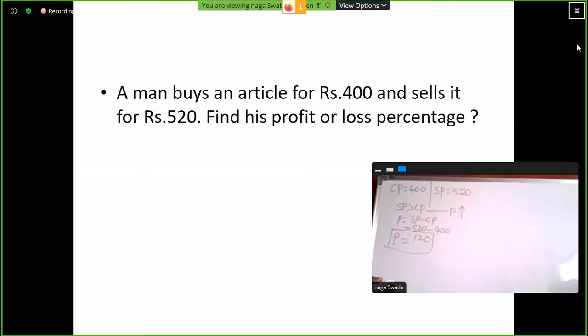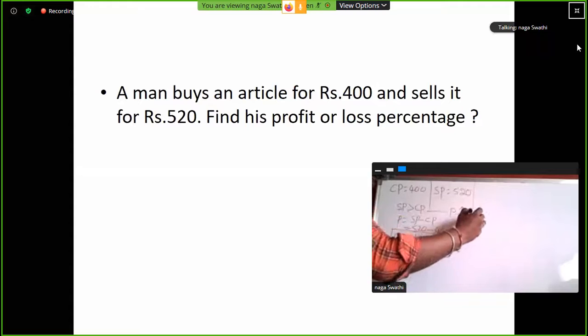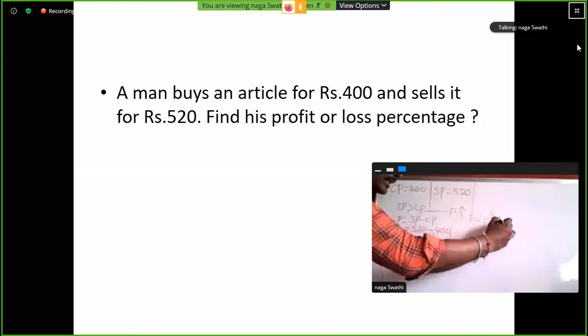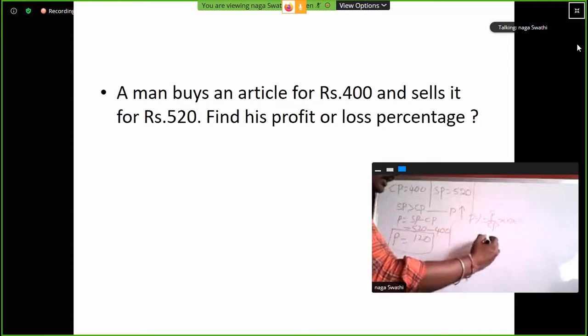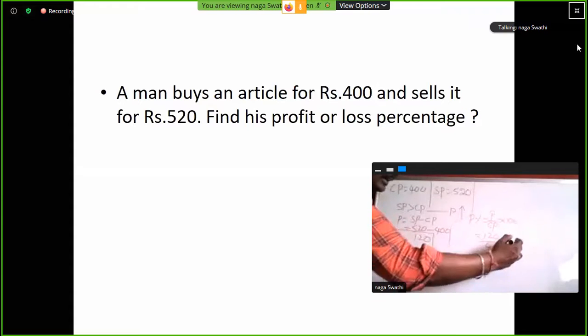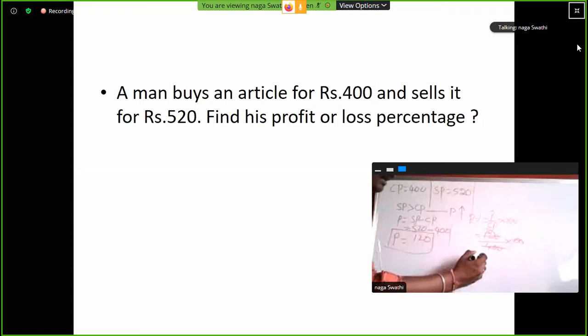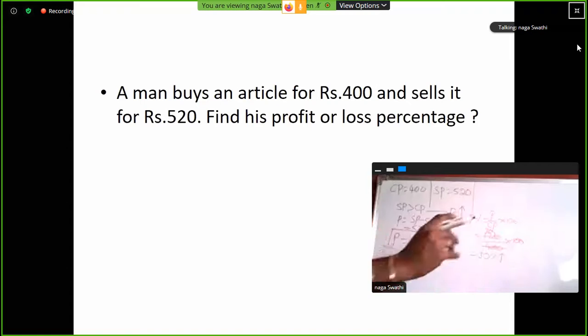Okay. So here profit percentage is equal to profit by cost price into 100. So 120 divided by 400 into 100. Clear? So here two zeros cancel, 4 1s are 4, 4 3s are 12. How much is it, ma? 30% profit.